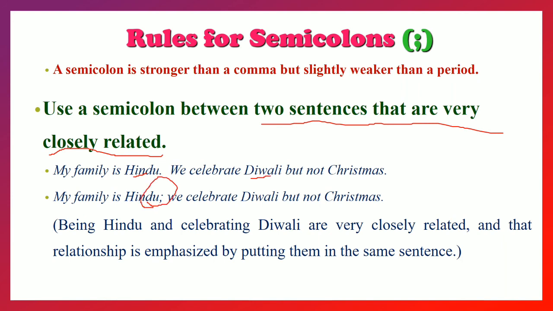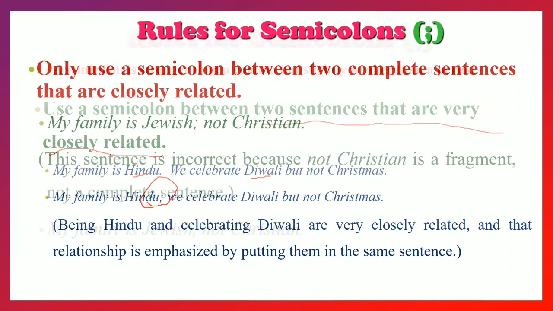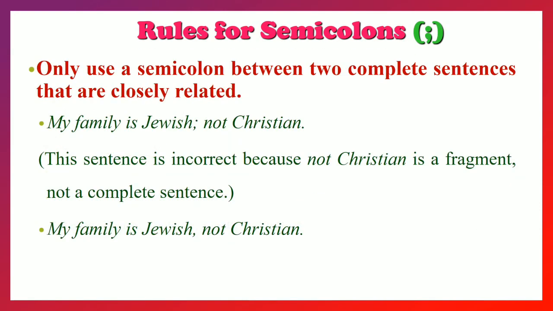Only use a semicolon between two complete sentences, not phrases. For example, here it is given that my family is Jewish, not Christian. So Jewish and not Christian. Not Christian is not a sentence, it is a phrase. So that is wrong. There we put the comma.